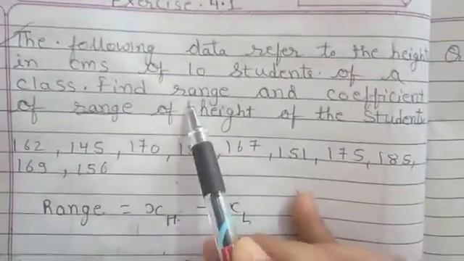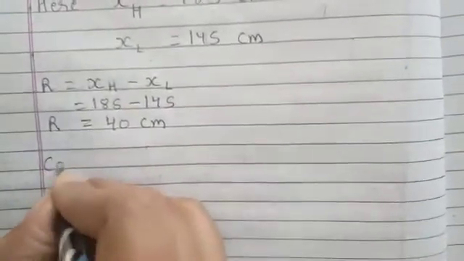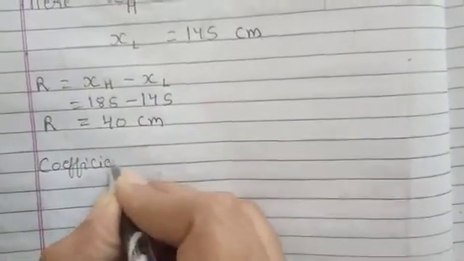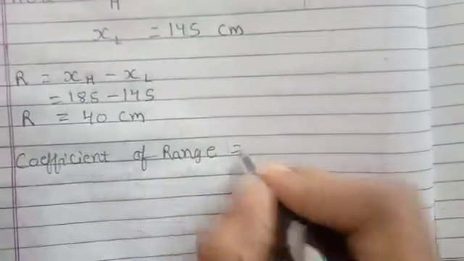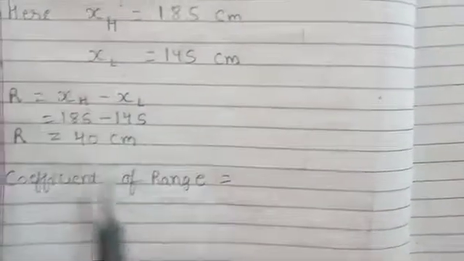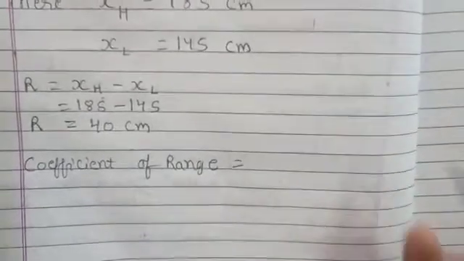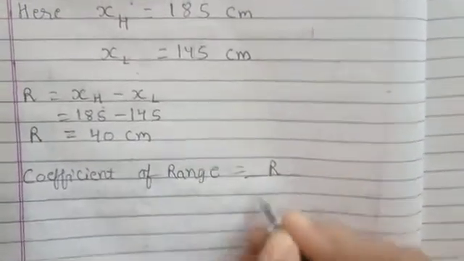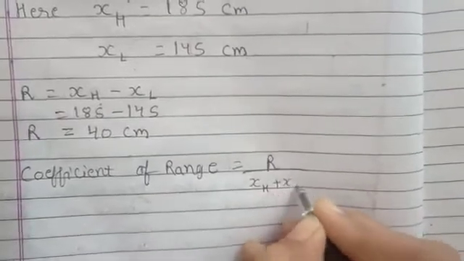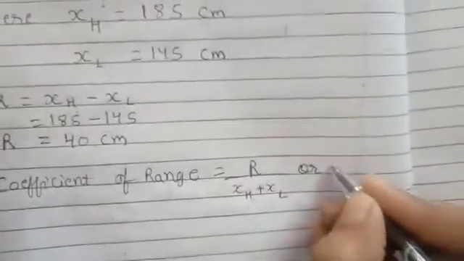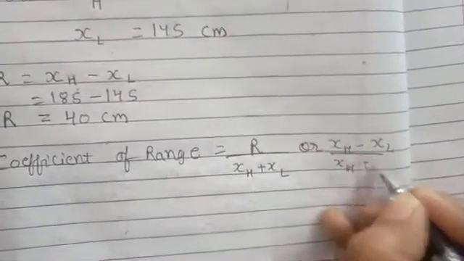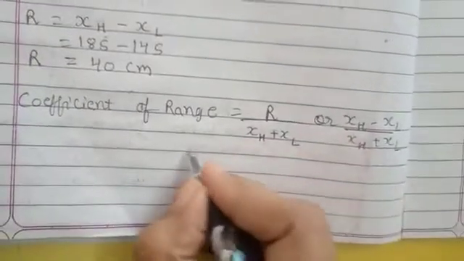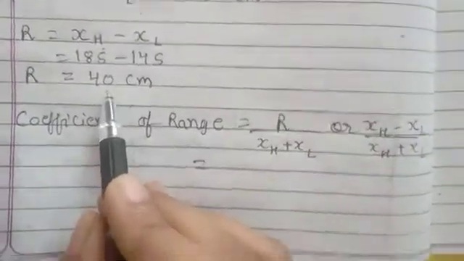Now here we have to find range and coefficient of range. So coefficient of range is equal to, what is our formula? XH minus XL upon XH plus XL, or we can directly write R upon XH plus XL. Any formula you can use, the answer will come the same. Now range we found. What is range? 40.